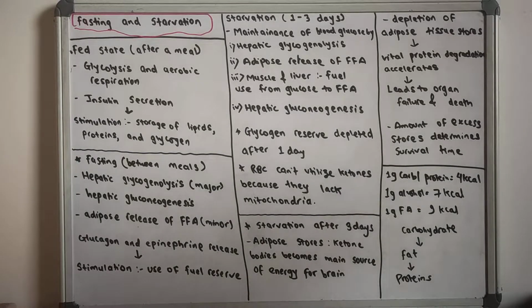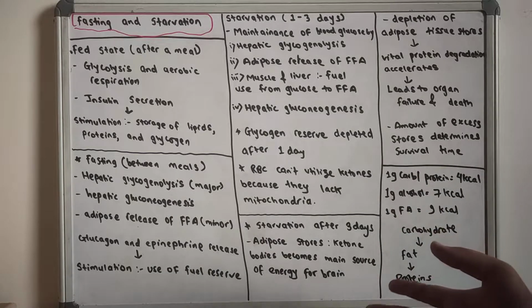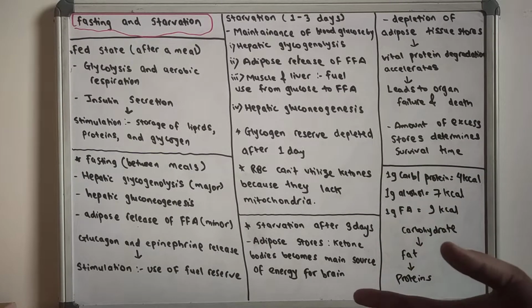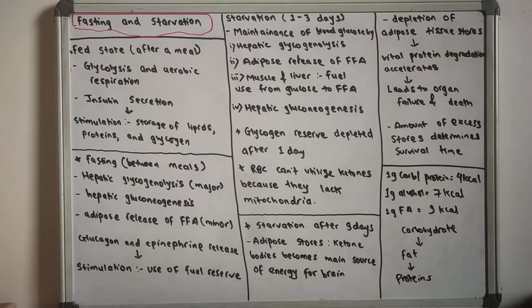So in fasting and starvation, the majority of the fuels will be directed towards the brain and the RBC, and there will be a decrease in protein use. So the maximum amount of energy will be directed towards the brain and RBC, and the degradation of protein is kept to the minimum. So your degradation of protein will be done at the last.